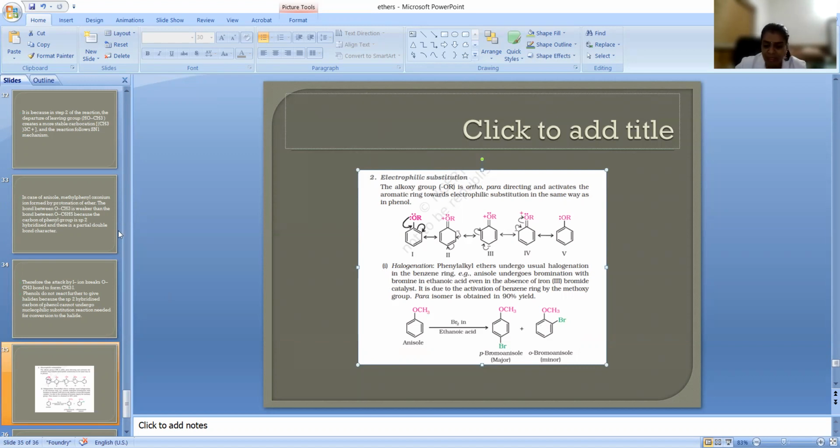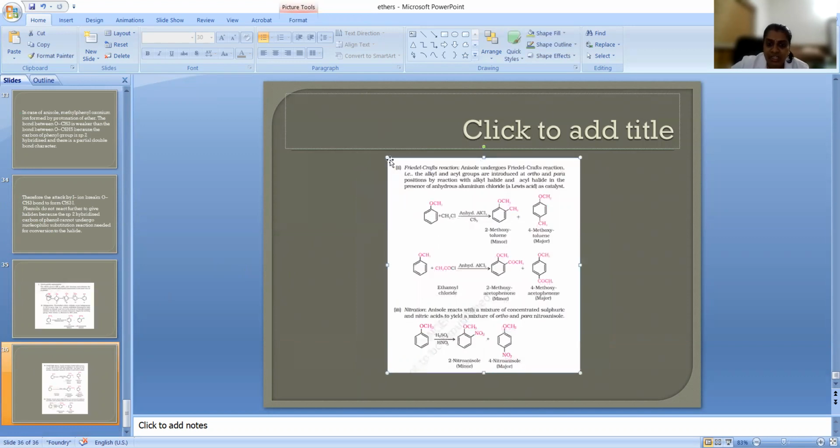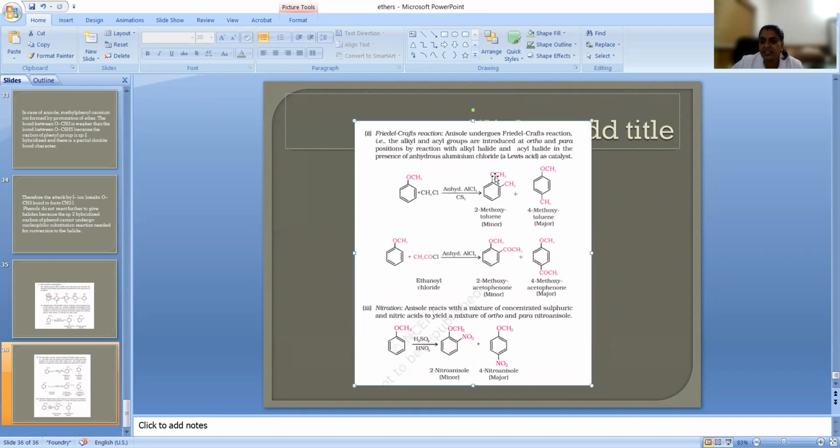And next is Friedel-Crafts reaction. In last classes we discussed which is the reagent and which is the catalyst we are using. If it is alkylation, alkyl halide we are using with the catalyst anhydrous aluminum chloride, and the CH3 plus group will be acting as the electrophile that will be moving to ortho and para positions. Here also, at the ortho position the bulkier groups are coming very near, that is why it is minor, and the para is major product because they are far apart.